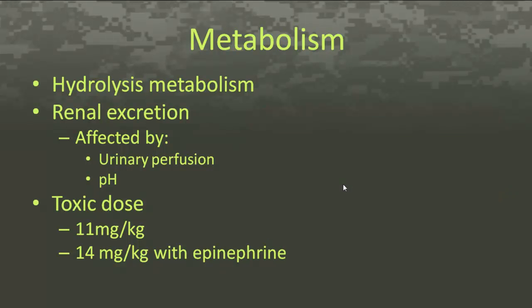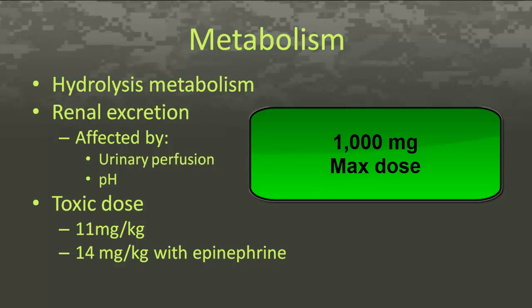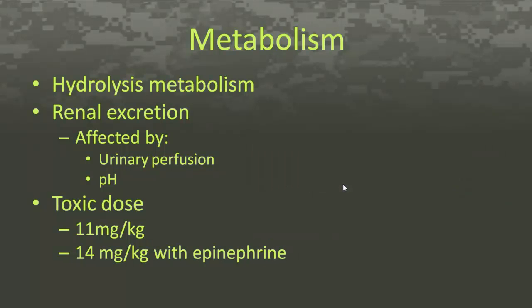Metabolism. Chloroprocaine is rapidly metabolized in plasma by hydrolysis of the ester linkage by pseudocholinesterase. The kidney is the main excretory organ for most local anesthetics and their metabolites. Urinary excretion is affected by urinary perfusion and factors affecting urinary pH. The recommended maximum chloroprocaine dose is 1000 milligrams total. The toxic dose for chloroprocaine is 11 milligrams per kilogram, or 14 milligrams per kilogram if used in conjunction with epinephrine.